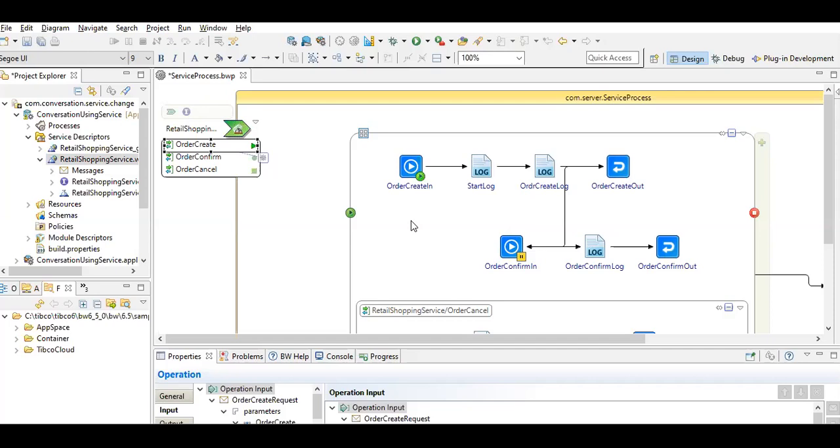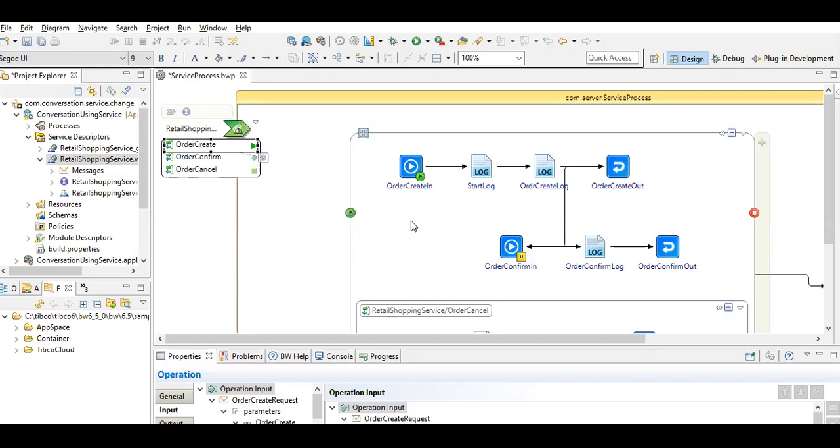This is similar to how we implement the service in BW5. Using the constructor operation, we can implement multiple operations in parallel, and multiple operations can be accessed using different endpoints, so independently they can be executed.